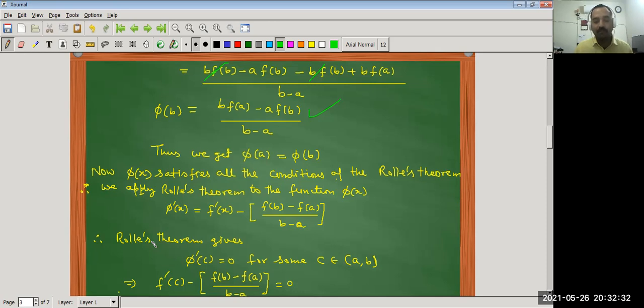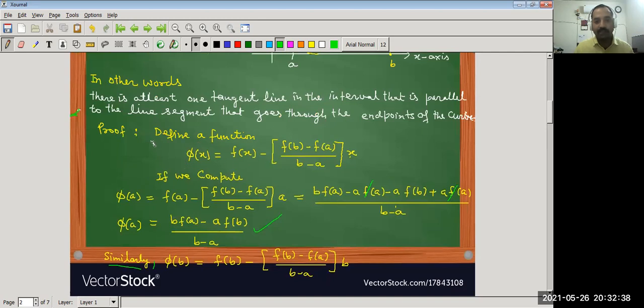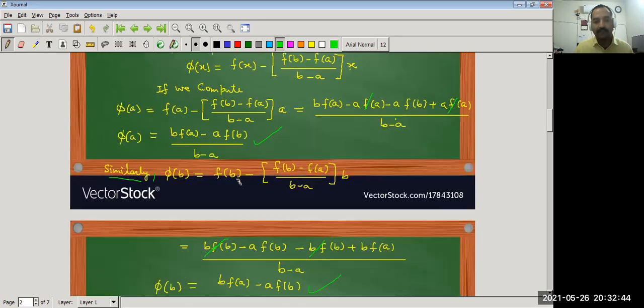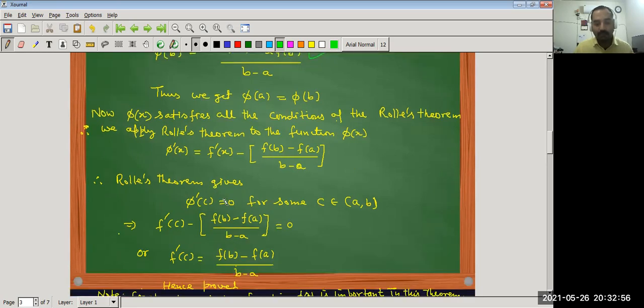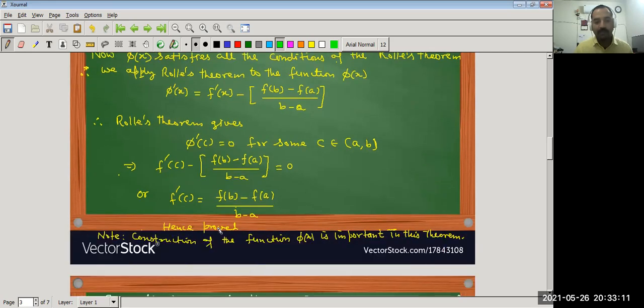So for this we have to find phi dash x. What is phi x? Phi x is equal to this. So we have to differentiate this with respect to x. Phi dash x is equal to f dash x minus (f(b) minus f(a)) upon (b minus a), and derivative of x is 1. So we get this. Since Rolle's theorem gives that phi dash c equal to 0 for some c belonging to open interval (a,b), this implies f dash c minus (f(b) minus f(a)) upon (b minus a) equal to 0, or f dash c equal to (f(b) minus f(a)) upon (b minus a). Hence proved. So this is the proof of the theorem.